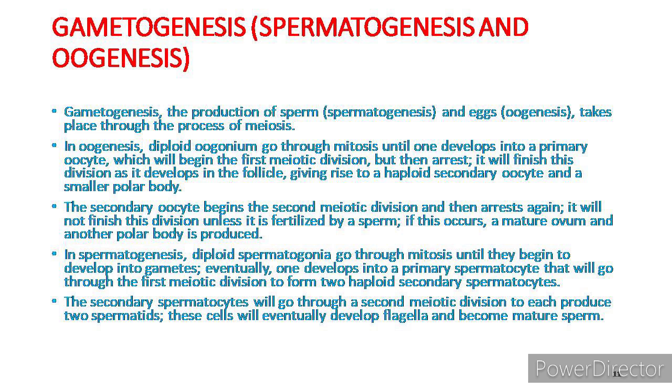Okay, in oogenesis, diploid oogonia go through mitosis until one develops into a primary oocyte, which will begin the first meiotic division. And the secondary oocyte begins the second meiotic division and then arrests again. It will not finish the division unless it is fertilized by a sperm. And spermatogenesis is the production of sperm. The diploid spermatogonia go through mitosis until they develop into the gametes.